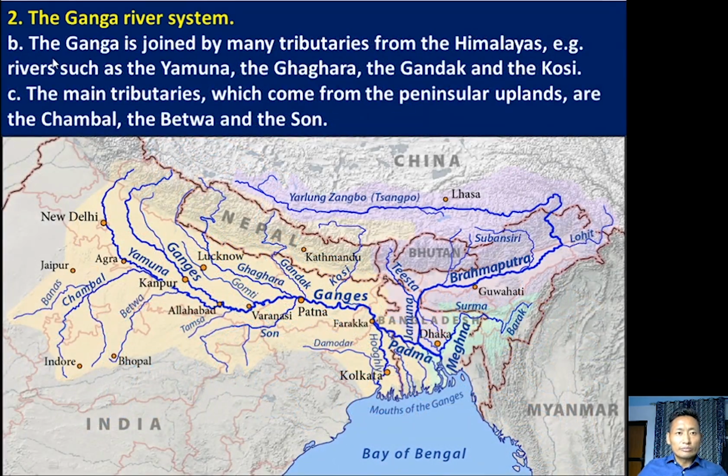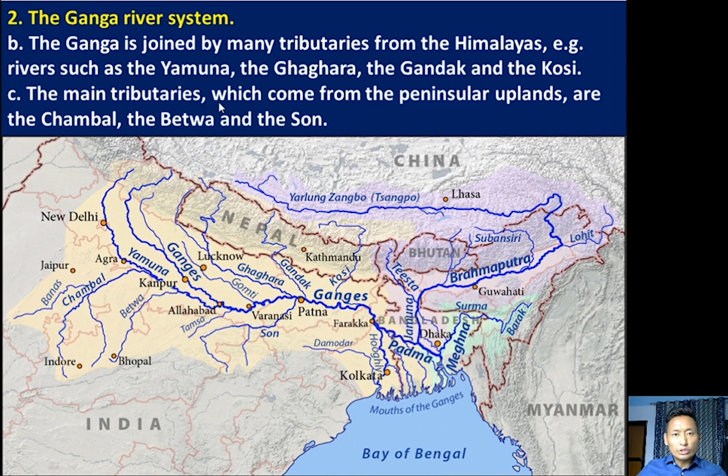The Ganga river system. The Ganga is joined by many tributaries from the Himalayas. So these are the Himalayan tributaries, such as river Yamuna, which originated from the Himalayan mountains, River Ghagra, Gandak, and Kosi. These are some of the important tributaries of river Ganga, which originate from the Himalayan mountains.